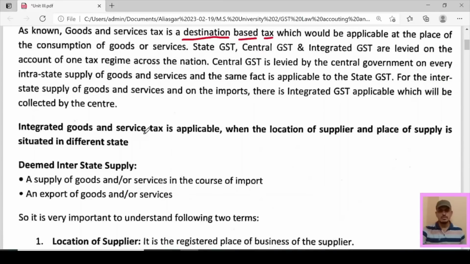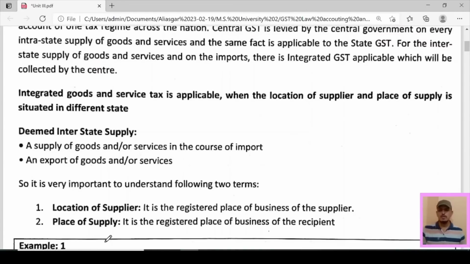Now, integrated goods and service tax is applicable when the location of supplier and place of supply are situated in different states. Deemed interstate supply means a supply of goods and or services in the course of import and export of goods and or services. So it is very important to understand the two terms, location of supplier and place of supply. Now, what is location of supplier? It is the registered place of business of the supplier, and place of supply is the registered place of business of the recipient.